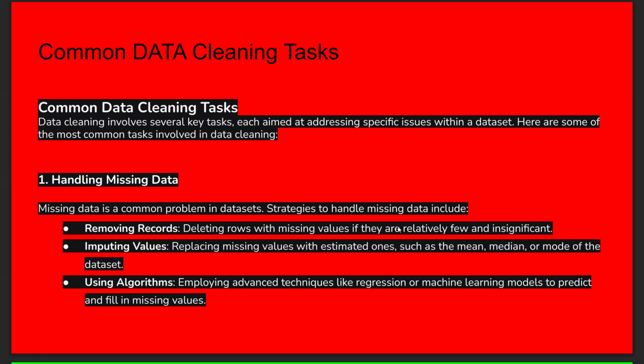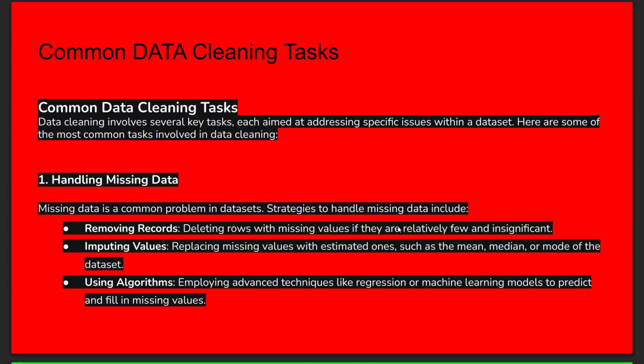And also imputing values. What do you mean by imputing values? Replacing missing values with estimated ones, that is the mean, median, or mode of the dataset. If you want to replace those missing values, we can replace them with the mean, median, or mode by performing statistical analysis on the dataset. So by performing statistical analysis like mean, median, mode, we can replace those missing values. Next one, using algorithms.